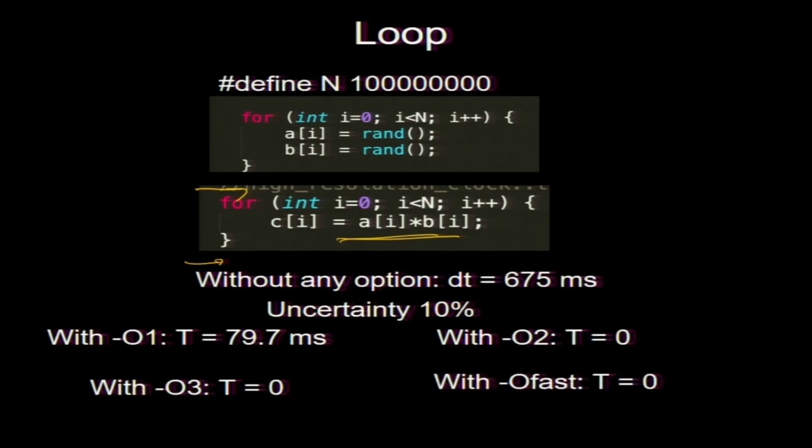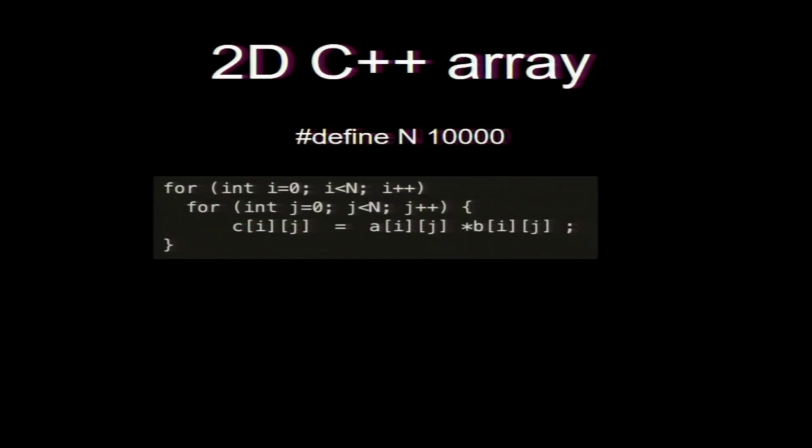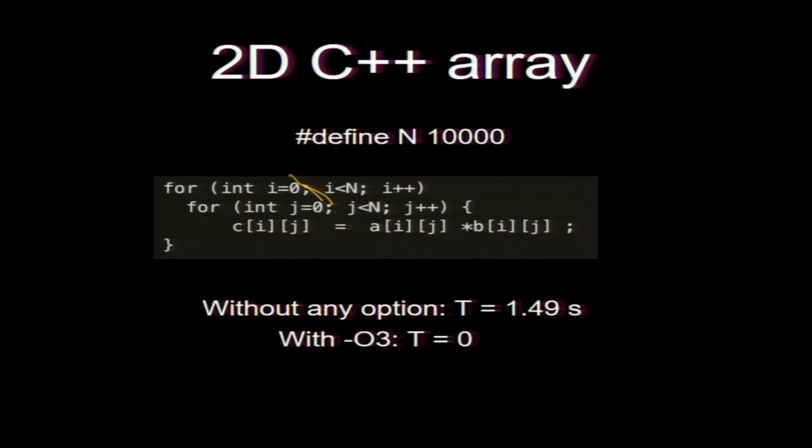Ofast is also 0, but I have not compared it. Now I need to turn on the microsecond timing, but microsecond is not a good thing to test, there are always fluctuations. So, definitely do not rely on 4000 microseconds being better than 3500 microseconds, that is not a good measure. Okay. So, that was 1D. Now, we can do this for a 2D array. Without any option it is 1.49, doing the ij loop, and with O3 it is 0. There is some time, but it is very small. So, keep this number in mind, 1.49.